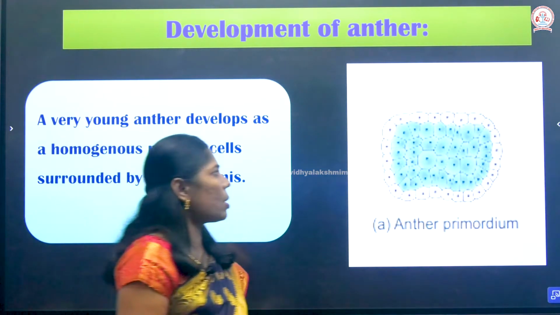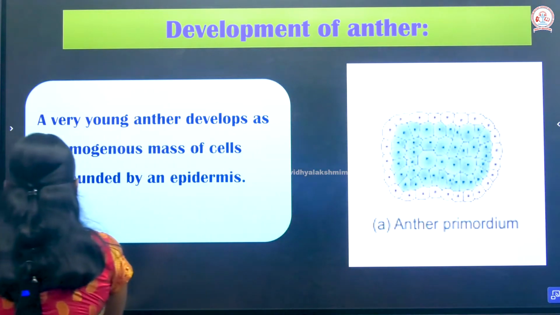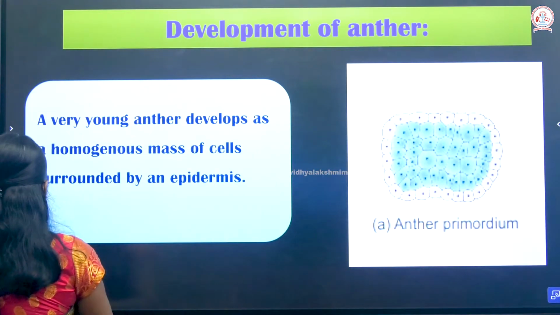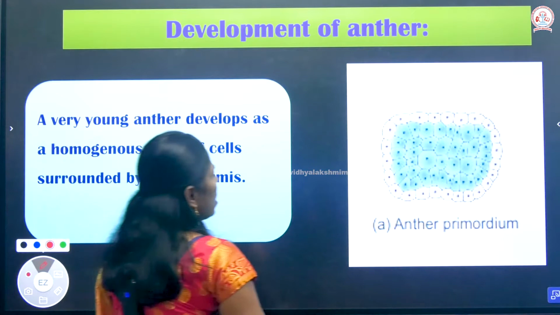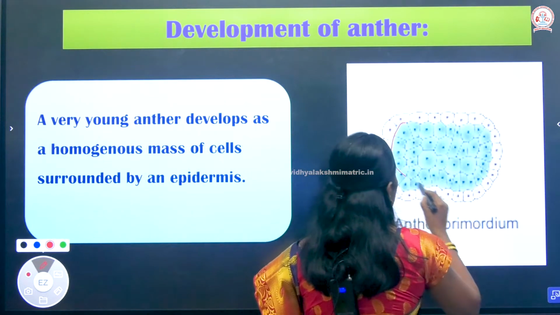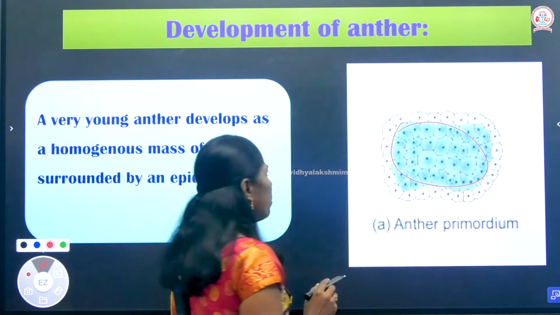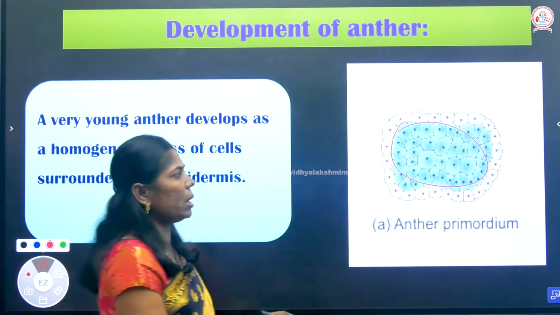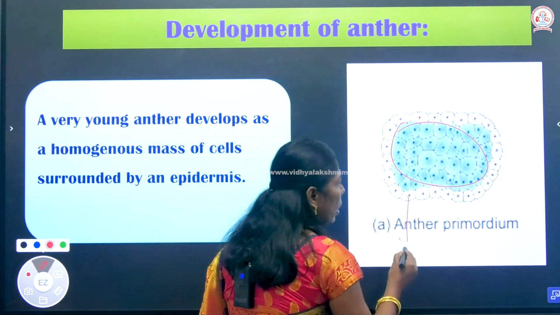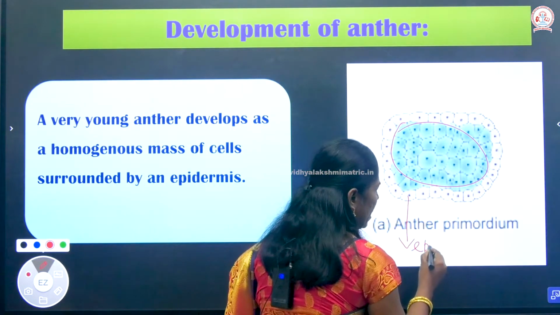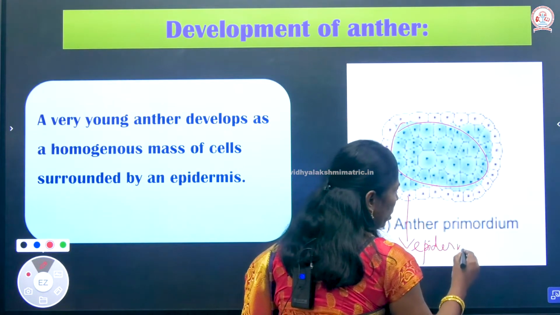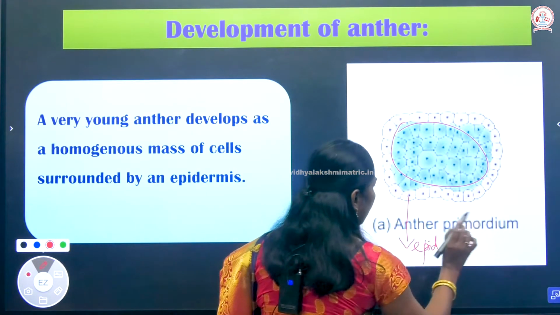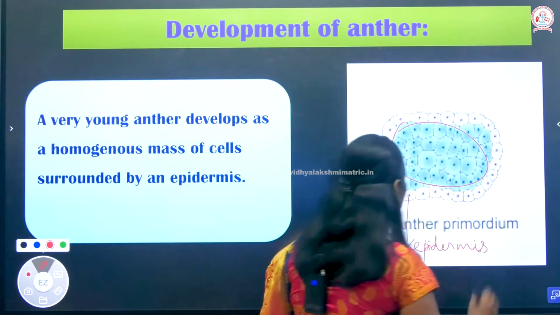Homogeneous means all the cells are similar to each other. That is a homogeneous mass of cells. The homogeneous mass of cells is surrounded by the epidermis, the epidermal cells.